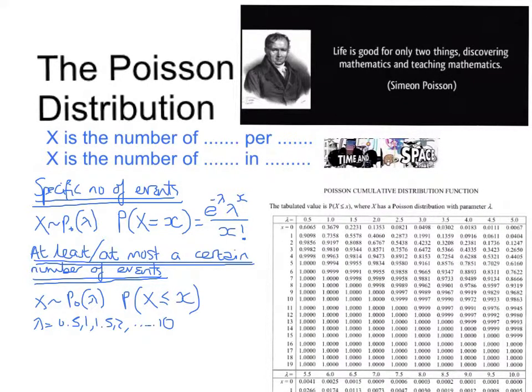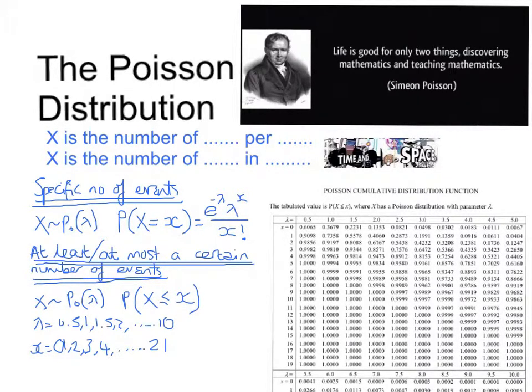And we need x to be 0, 1, 2, 3, 4, all the way down to, I think, 20 or 21. So for example, if X is distributed with the Poisson distribution with an average rate of 2, and we want to know the chance that there will be 6 or fewer events occurring, then we look down to 6 and we see that the probability of 6 or fewer events occurring with the average rate lambda 2 per piece of time or space is 0.9955.